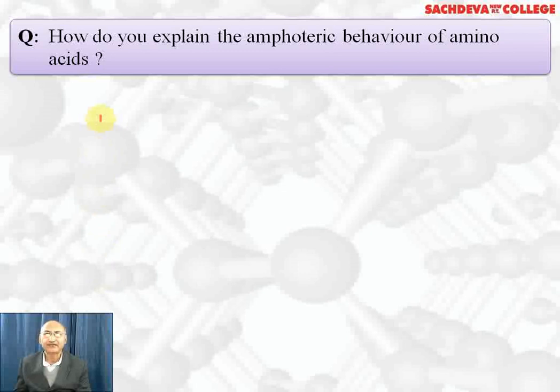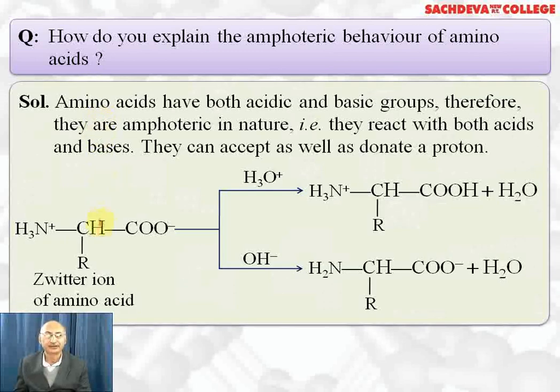How do you explain the amphoteric behavior of amino acids? Amino acids have acidic group as well as basic group and exist in the form of zwitterion. So if we have got acidic medium, that is presence of H+ ion, the group will get protonated and will give positive charge ion. If you have basic medium, they will withdraw proton from here and you will get negatively charged ion. So it means they react with acid as well as base, that's why they are amphoteric in nature.